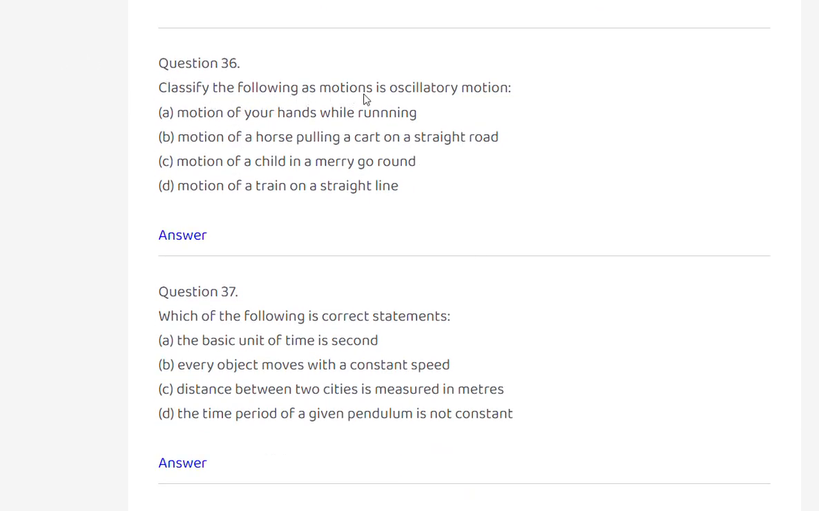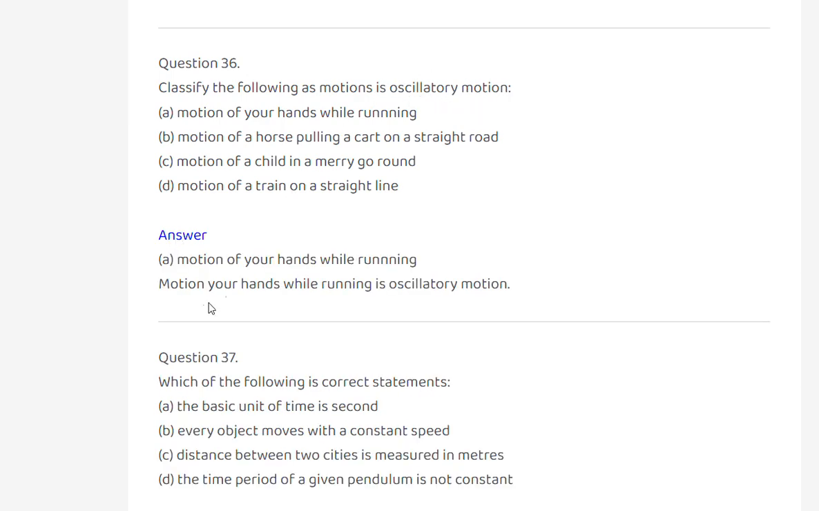Classify the following motions as oscillatory motion. Option A: motion of your hands while running. Motion of a horse pulling a cart on a straight road. Motion of a child in a merry-go-round. Motion of a train on a straight line. Oscillatory motion: a motion of your hands while running. Option A.